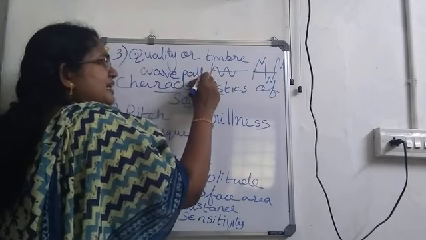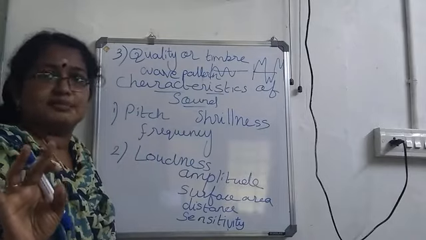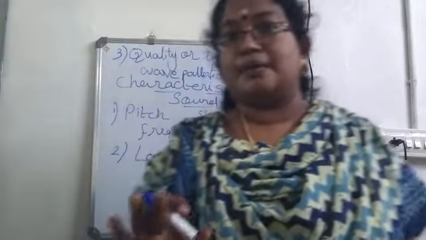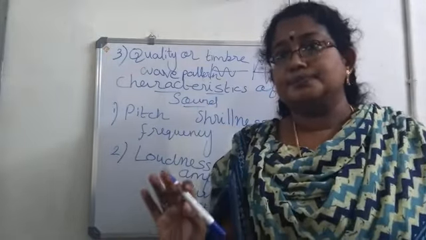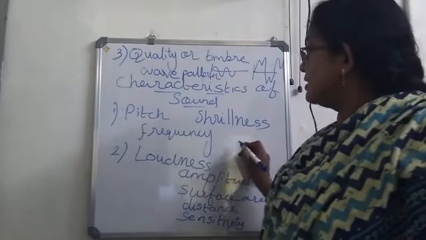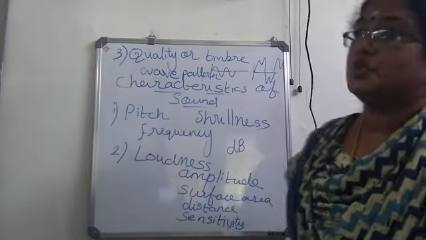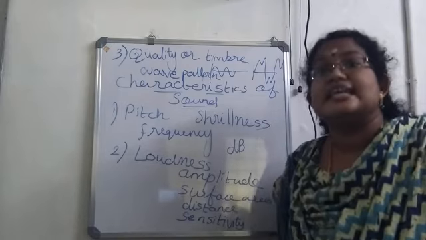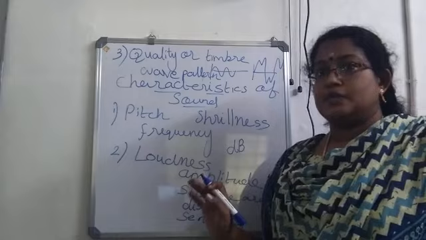So we are having many examples given in the textbook that is removed by the board from the syllabus. So only these many things you have to study from this chapter. Other things are removed. Okay, so is it clear? And one more thing, the unit used to represent loudness is dB, decibel. Okay, that also you should remember. Loudness is measured using a unit called a decibel. dB or decibel. Okay, so is it clear?